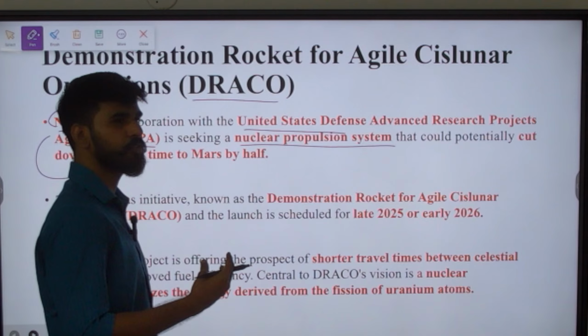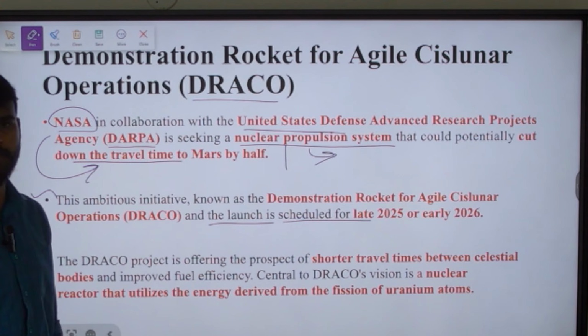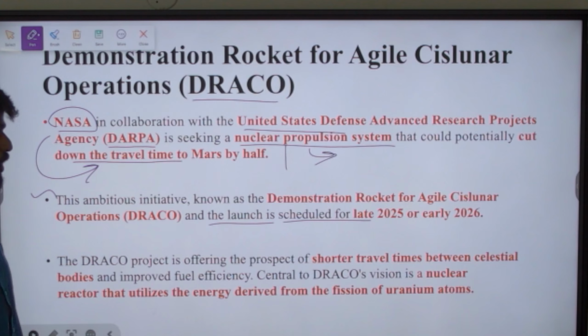Next, this ambitious initiative is scheduled to be launched in late 2025 or early 2026. Next, the DRACO project is offering the prospect of shorter travel time between celestial bodies and improved fuel efficiency, obviously. Next, a nuclear reactor that utilizes energy derived from fission of uranium atoms is going to be used.